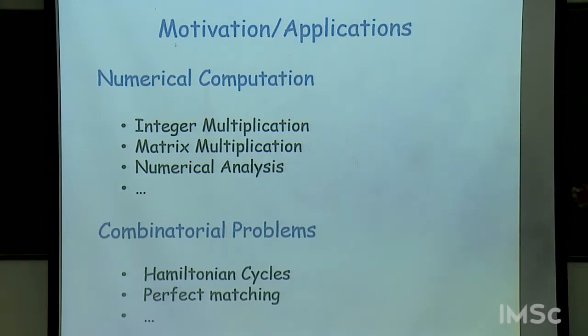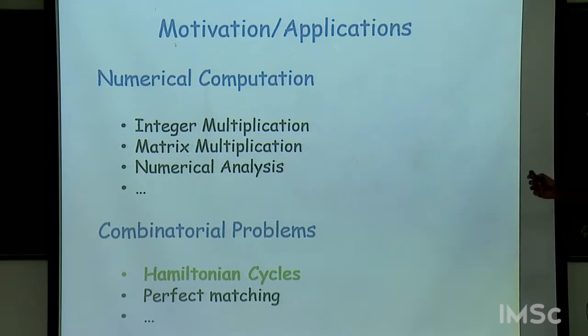For matrix multiplication, we know how to multiply two n by n matrices with a circuit which has size roughly n to the 2.37 now. It is believed generally that you can do it with size roughly n square, but again we don't know.